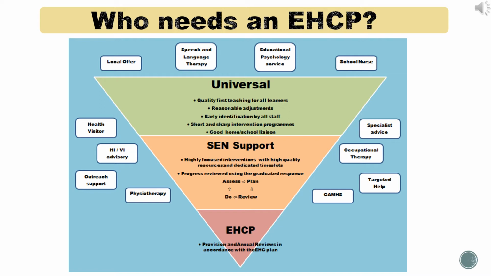So these are highly focused interventions and reviews with the plan of assess, plan, do and review. This can often be done within the school without needing an Education Health and Care Plan. Education Health and Care Plans are for the small population that possibly need further help to access what they need at school or college.